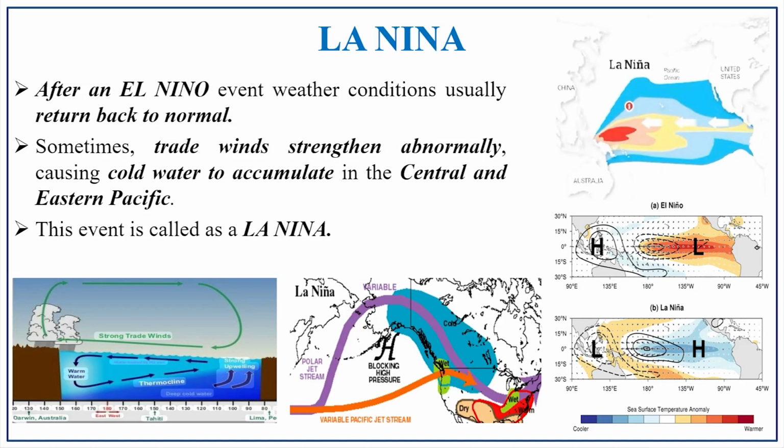So, La Nina, what is meant by La Nina? After the El Nino event, the weather condition usually returns to the normal situation. So, after La Nina, it becomes the normal condition. Sometimes the trade wind strength changes abnormally. If the trade wind is weak, it leads to El Nino. If it strengthens, it leads to La Nina, that is, cold water accumulates in the central and eastern Pacific. So, this event is known as La Nina. La Nina means, keep in your mind, it is a cold situation.